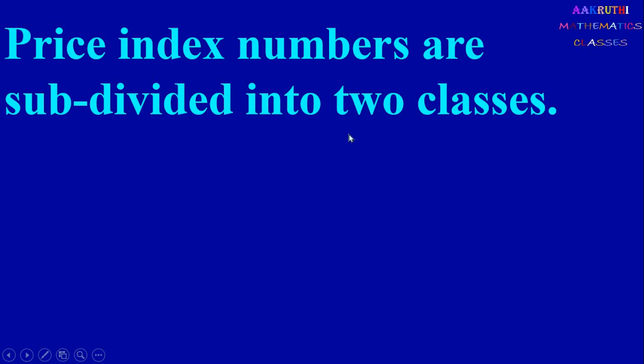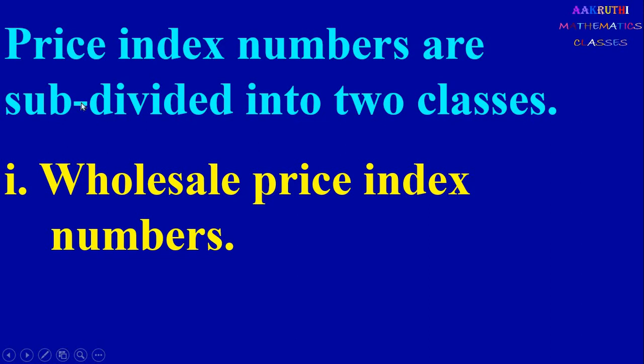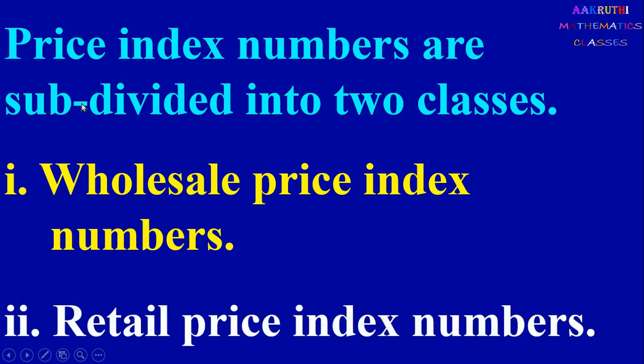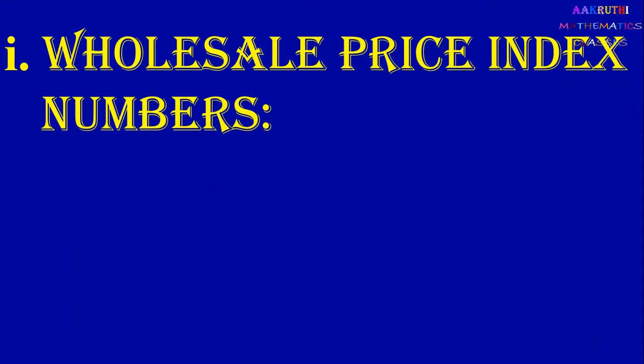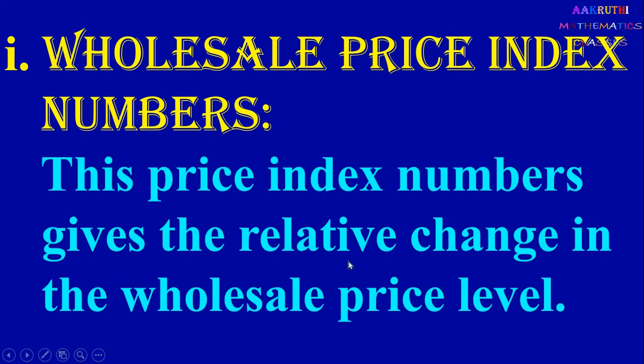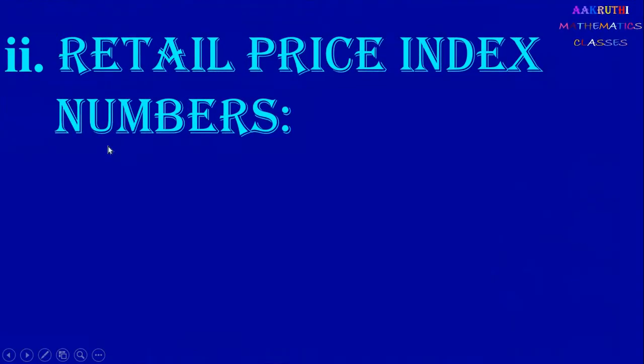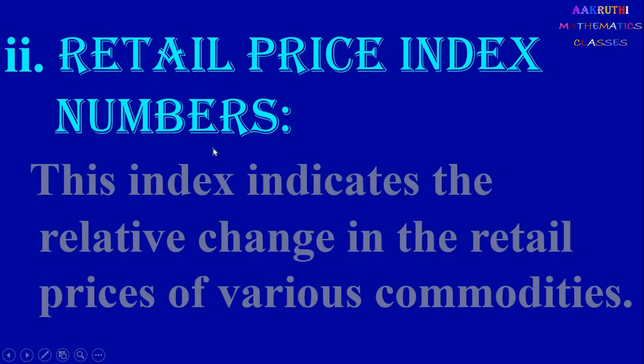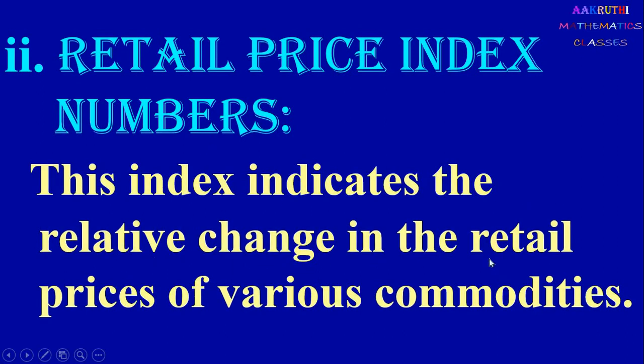Price index numbers are subdivided into two classes. First one is wholesale price index number and second one is retail price index number. Wholesale price index number gives the relative change in the wholesale price level. Next one, retail price index number indicates the relative change in the retail price of various commodities. Here we compare the change in the retail prices of various commodities.